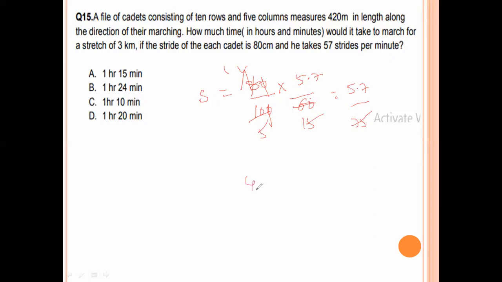Now the distance is 420 meters. Already the 5.7 is converted to seconds, so here also we get seconds: 420 into 75 by 5.7. 75 twos are 150, 75 fours are 300, 350 by 5.7.